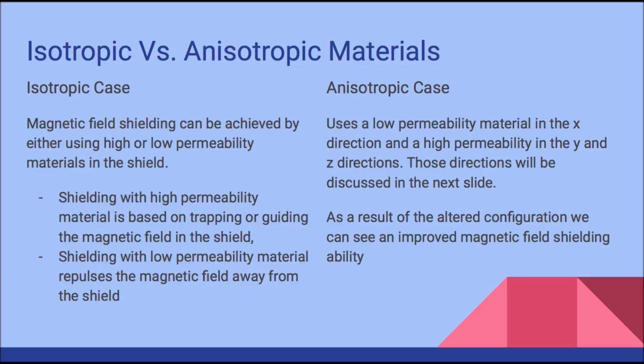Let's explore the differences between isotropic versus non-isotropic, or anisotropic, metamaterials. With isotropic metamaterials, shielding can occur using high or low permeability materials in the shield. Shielding with high permeability materials is based on trapping or guiding the magnetic field in the shield. However, shielding with low permeability materials repulses the magnetic field away from the shield. Anisotropic metamaterials, on the other hand, use low permeability materials in the x direction and high permeability materials in the y and z directions. As a result of this altered configuration, we can see an improved magnetic field shielding ability.